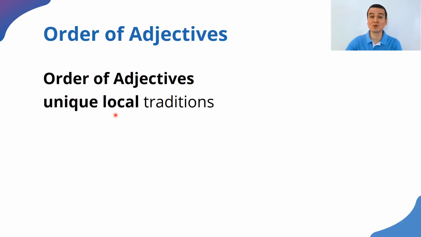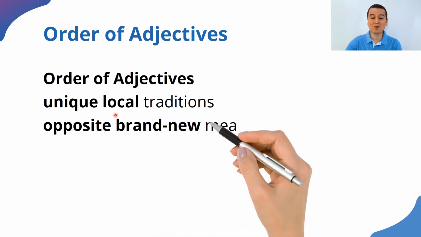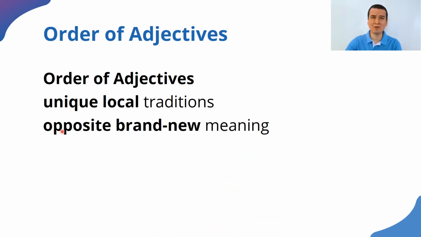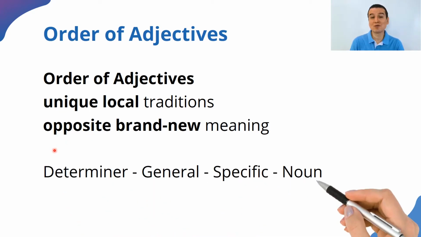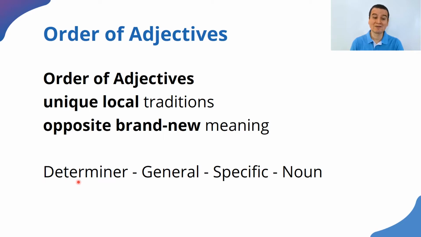Order of adjectives, which goes first, which is closest to the noun, or opposite brand new meaning? Is it brand new opposite meaning? We don't know. How do we know? We follow this simple rule. First, of course, we have the determiner, as you can see. For example, when we say my, all right? General and then specific and then the noun. So if we have an adjective that is general, the general adjective goes far from the noun and the specific adjective goes close to the noun.